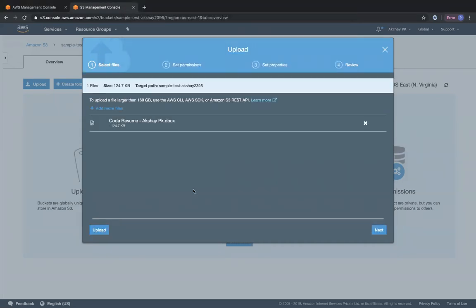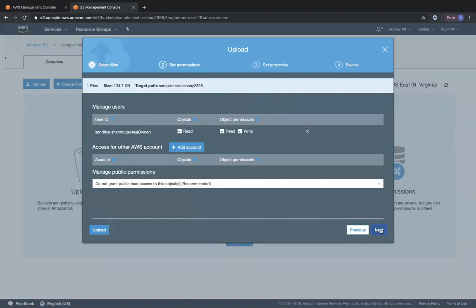But like I mentioned, you have a lot of properties for the bucket. Similarly, you have a lot of properties for the object also, right? If you click on next for the object, you can see that by default, this is the ACL setting. By default, the owner of this AWS account will have read and write access for the object and for the permissions on that object.